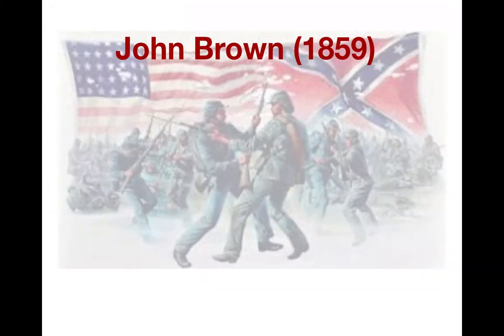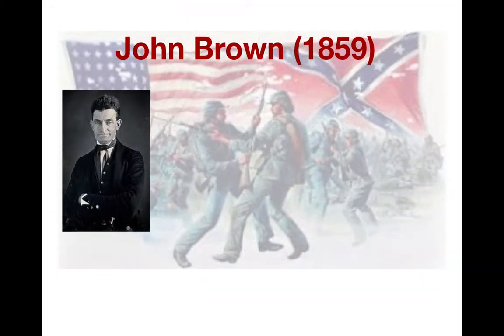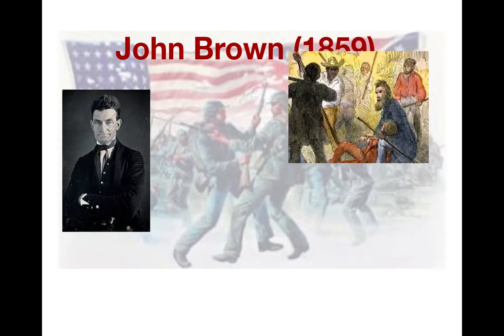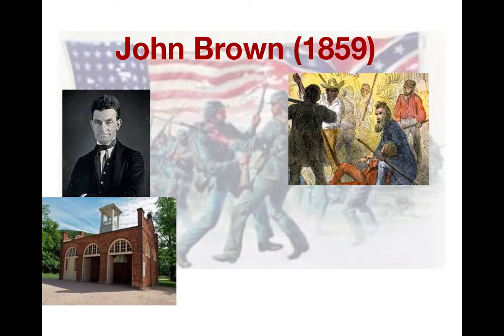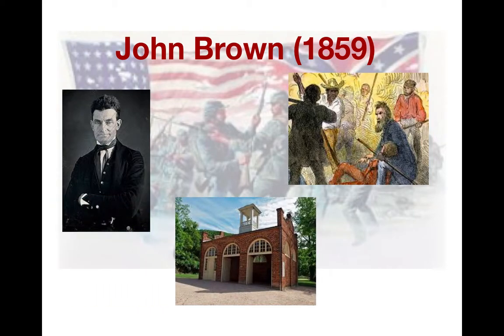In 1859, a man named John Brown led a small army of 18 men into the small town of Harper's Ferry, Virginia, now in West Virginia. His plan was to start a major slave rebellion in the South. He would take the guns and ammunition in the federal arsenal in Harper's Ferry and then give them to slaves in the area. He would then move south along the Appalachian Mountains, giving more and more slaves weapons.